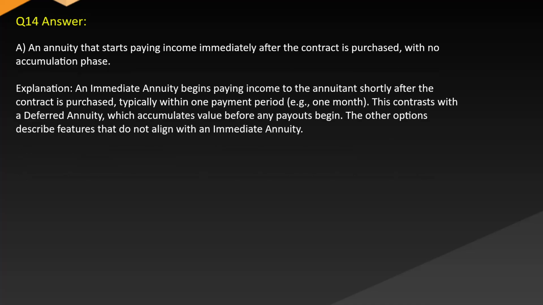Answer: A. An annuity that starts paying income immediately after the contract is purchased with no accumulation phase. Explanation: an immediate annuity begins paying income to the annuitant shortly after the contract is purchased, typically within one payment period, e.g. 1 month. This contrasts with a deferred annuity, which accumulates value before any payouts begin. The other options describe features that do not align with an immediate annuity.